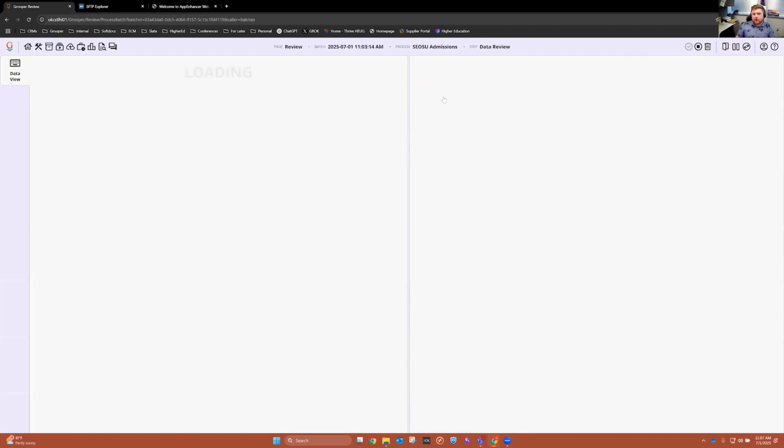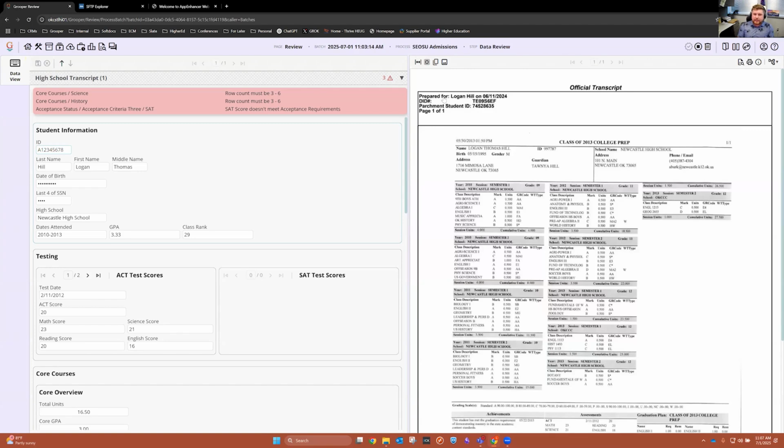So I'm actually going to open this up, and this is where you're going to see the Grooper review UI. What you'll notice is you have your image over here on the right. You have the data that was collected here on the left. One thing to note here is that we have a lot of flexibility with how this interface that you're seeing in this UI is designed. So for instance, just to give you some general Grooper stuff, if you're not familiar, we can simply toggle up and down, left and right. We can even swap them if you wanted it that way.